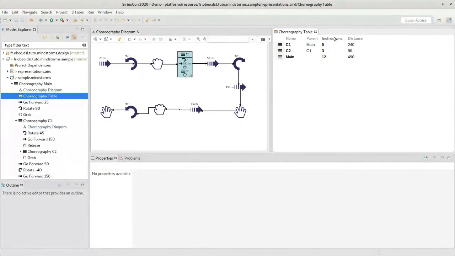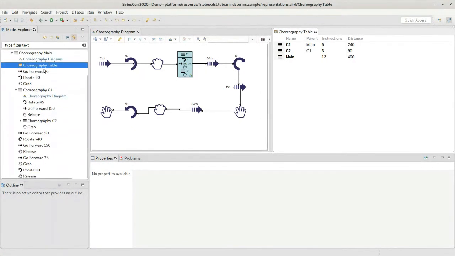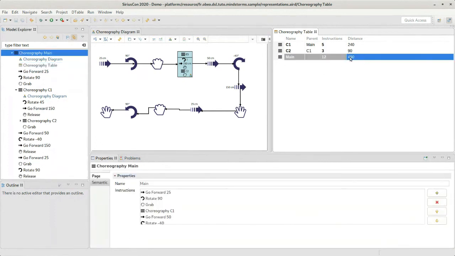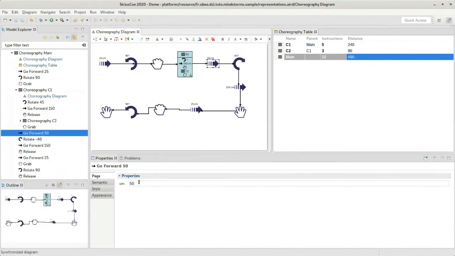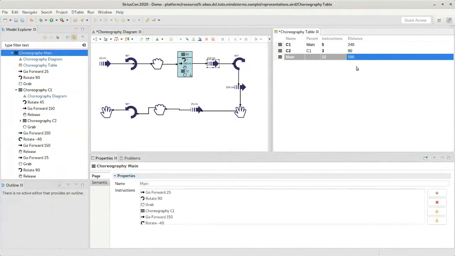And we also have computed columns here, which are not directly present inside the model, but are, for example, the total distance traveled by the robot when executing the choreography. And if I change one element here to 150, all representations, including the computed metric here, are automatically updated.